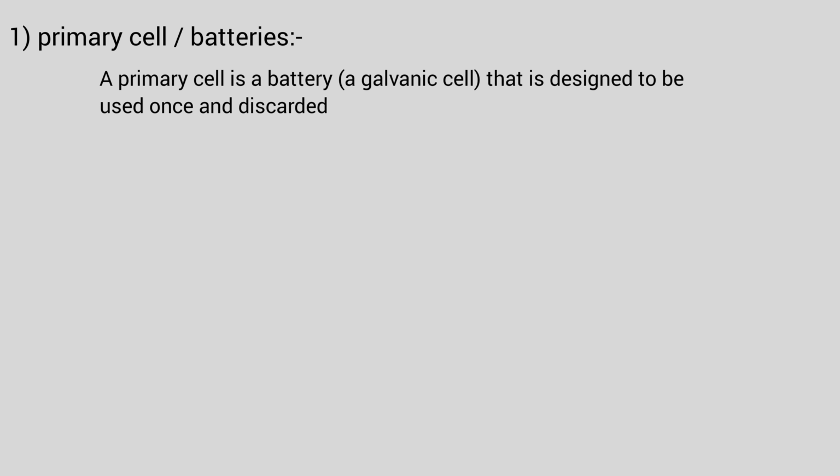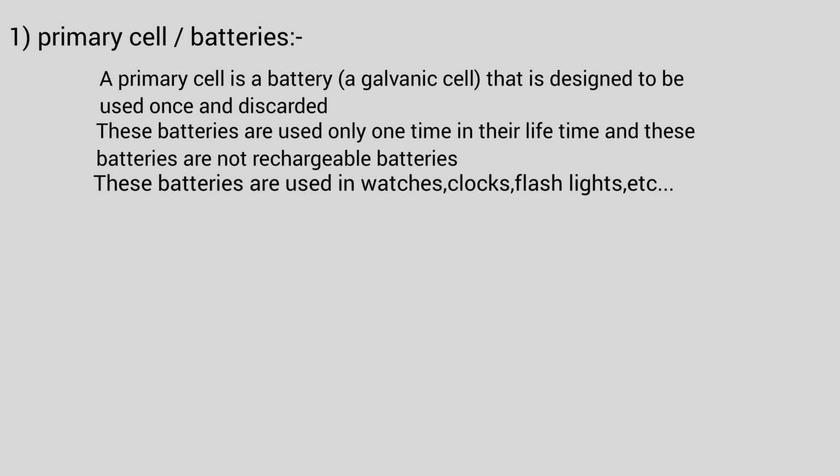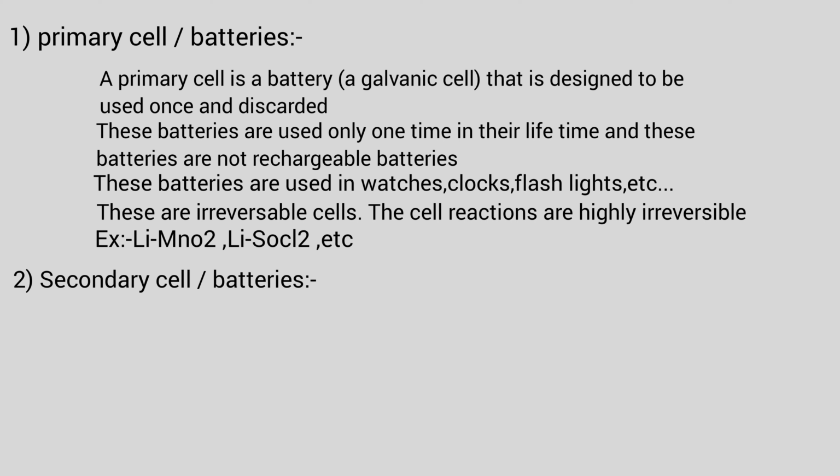A primary cell is a battery or galvanic cell that is designed to be used only once and discharged. These batteries are used only one time in their whole lifetime, and they are not rechargeable. These batteries are used in watches, clocks, flashlights, etc. The cell reactions are highly irreversible. Examples: lithium manganese dioxide and lithium sodium dichloride, etc.